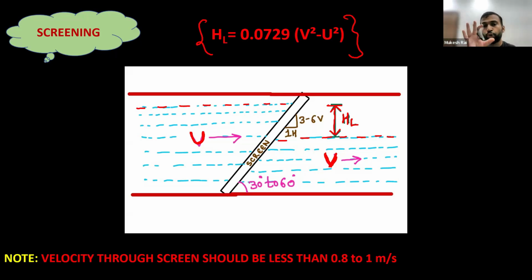So we have to do the maintenance or servicing of the screen, which means we have to clean it. One note is written here: the velocity through the screen should be less than 0.8 to 1 meter per second. It means the value of U is generally kept less than 0.8 to 1 meter per second for the smooth functioning of the process.